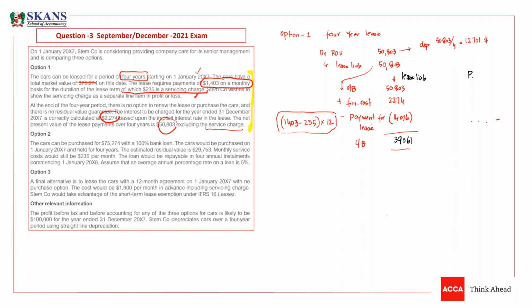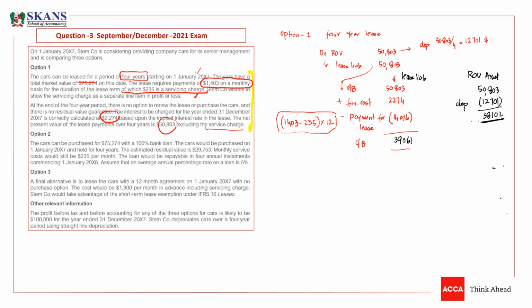Now we need to book a right of use asset. We have already done the accounting. Right of use asset was 50,803. Now we need to deduct depreciation, which is 12,701. We need to deduct depreciation, and now we have, just wait. What would be the value of asset, guys? So I need a value of asset as well. It is, according to someone, 38,102. So this is the value of right of use asset.